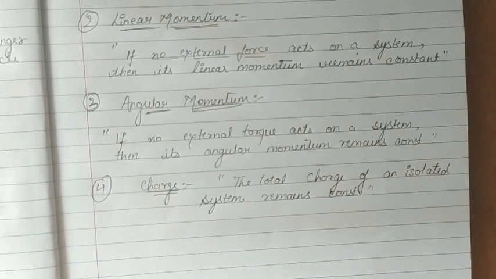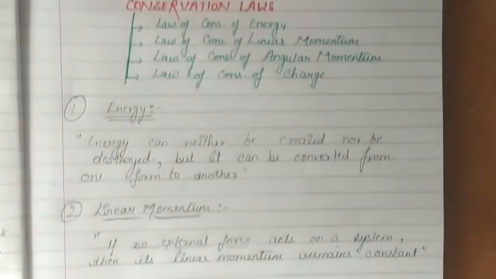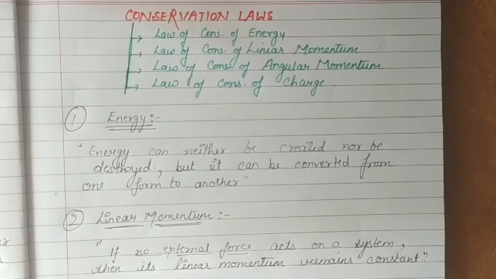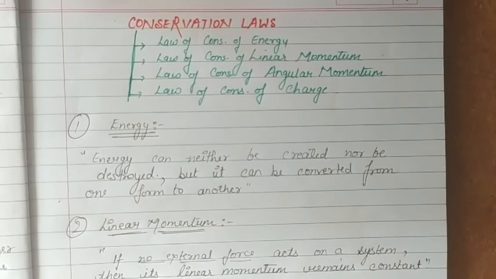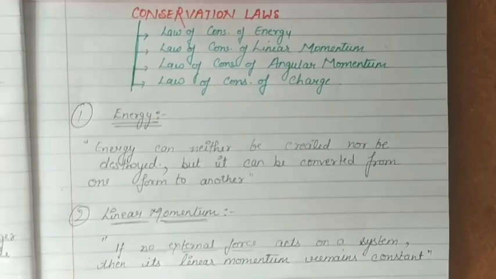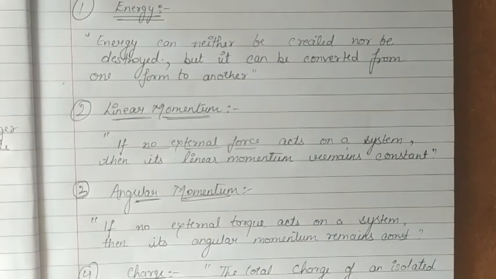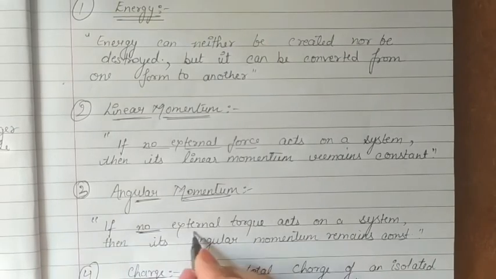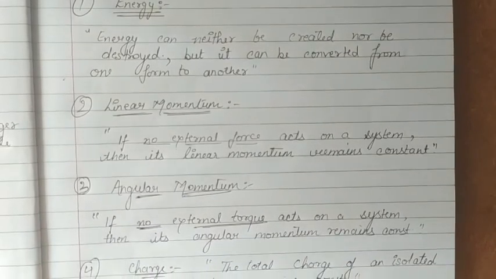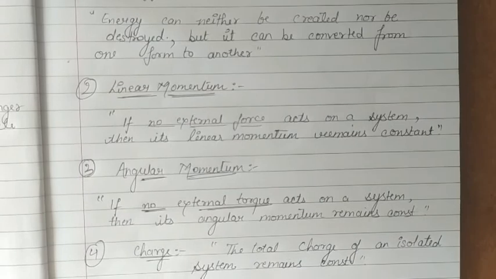Okay, so the law of conservation of energy is: for an isolated system, total energy remains constant, or energy can neither be created nor be destroyed, but it can be converted from one form to another. The law of conservation of linear momentum states that if no external force acts on a system, then its linear momentum remains constant. Similarly, in case of angular momentum, if no external torque acts on the system, then its angular momentum remains constant.